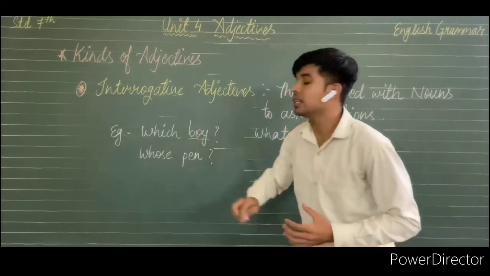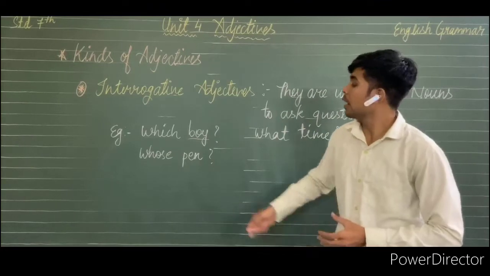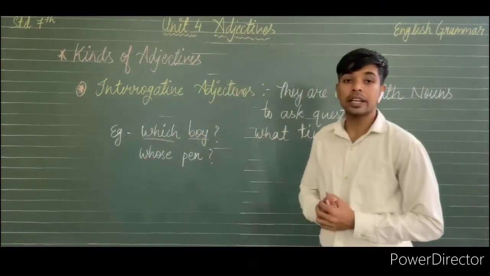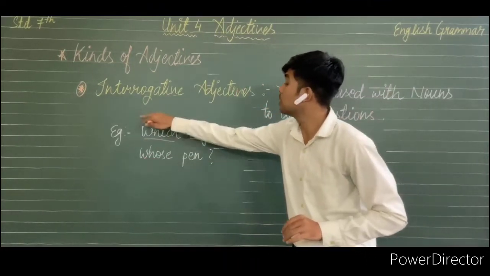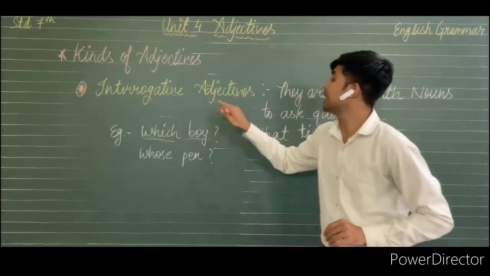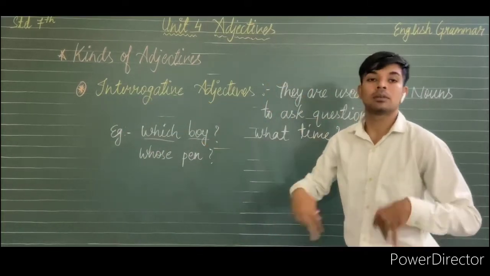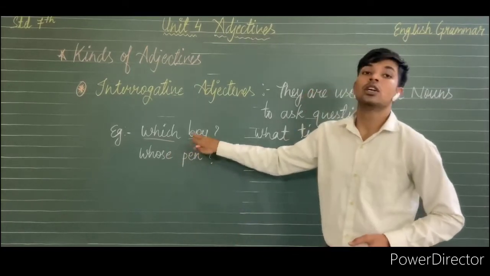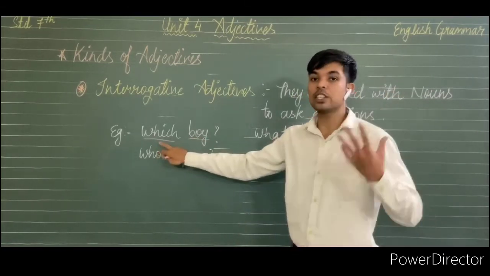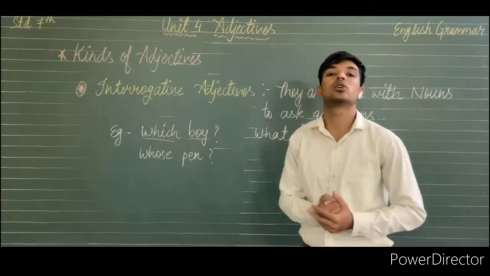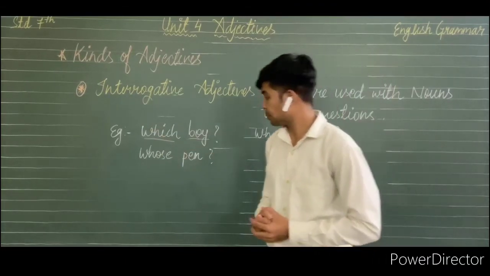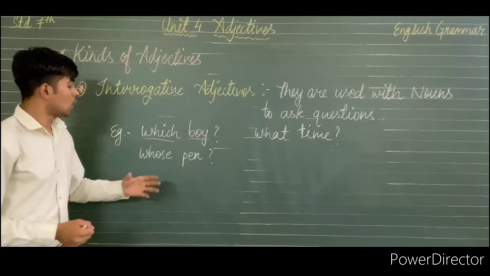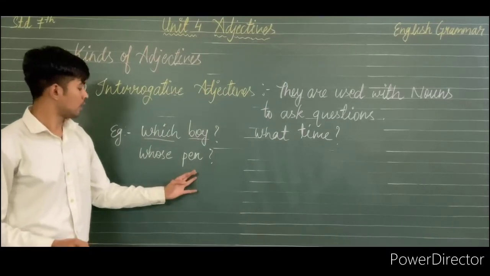So, boy is here used as a noun, and which is a word which is used as an interrogative adjective to point out the boy. Boy is a noun and which is describing the noun. So which is an adjective, but which kind of? That is an interrogative adjective.